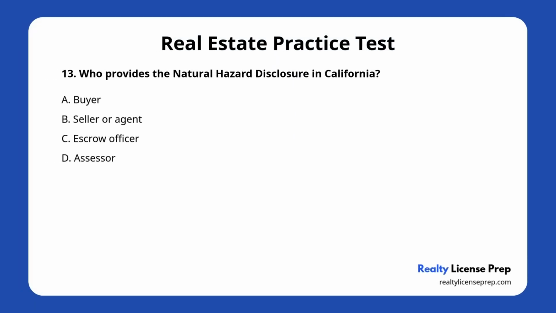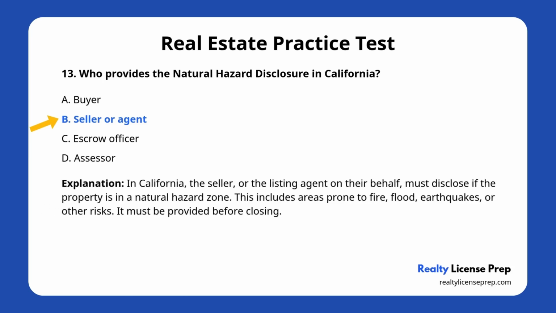Question number 13. Who provides the natural hazard disclosure in California? A. Buyer. B. Seller or agent. C. Escrow officer. D. Assessor. The correct answer is B. Seller or agent. In California, the seller, or the listing agent on their behalf, must disclose if the property is in a natural hazard zone. This includes areas prone to fire, flood, earthquakes, or other risks. It must be provided before closing.